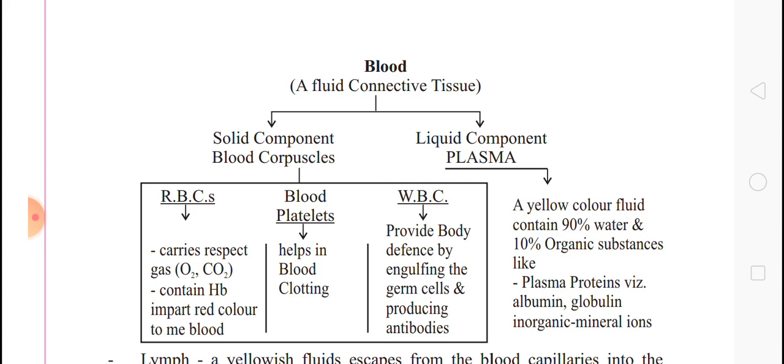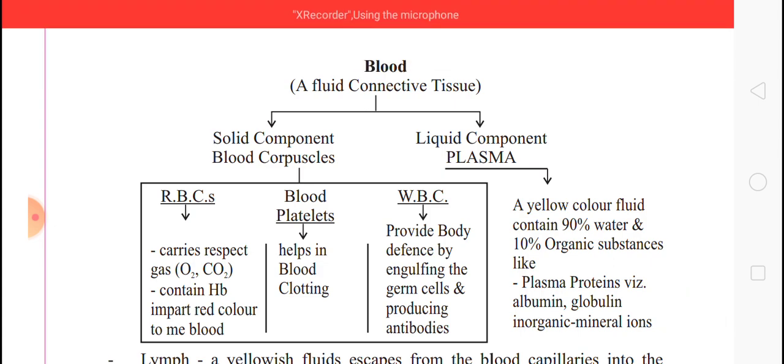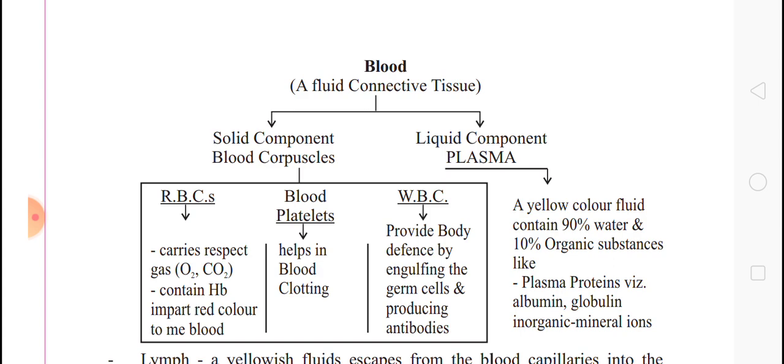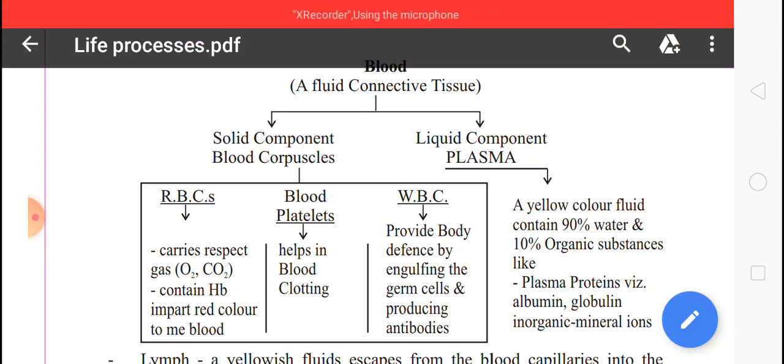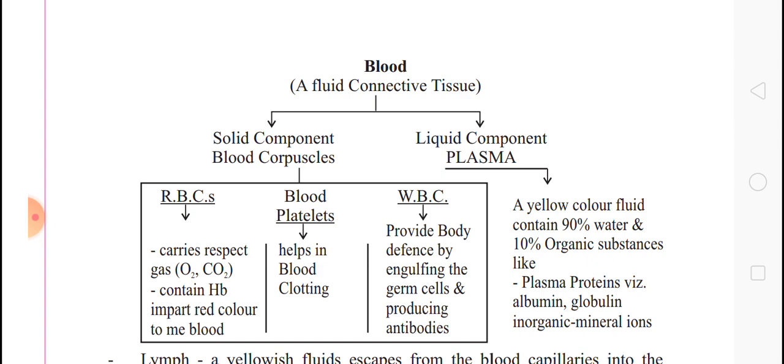Plasma is a colorless liquid which consists mainly of water, with many substances dissolved in it. Plasma contains about 90% of water. Plasma also contains dissolved substances such as protein, digested food, common salt, waste products like carbon dioxide and urea, and hormones. Plasma carries all these dissolved substances from one part to another part in the body. And RBC, WBC, and platelets are immersed in this liquid called plasma.